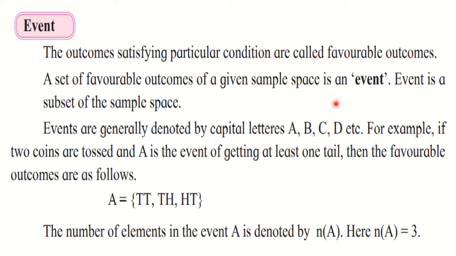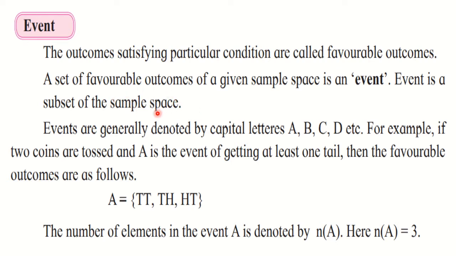This is called an event. It means we want favorable outcomes, especially odd numbers, so that set 1, 3 and 5 is called an event.